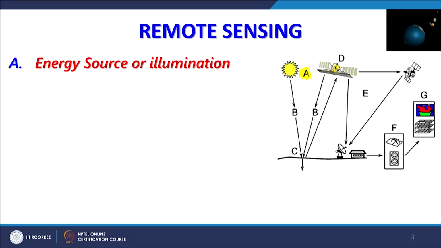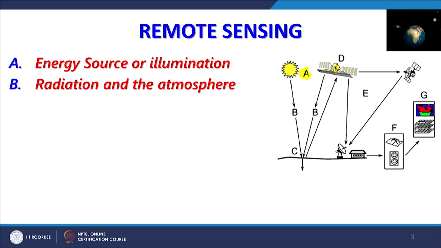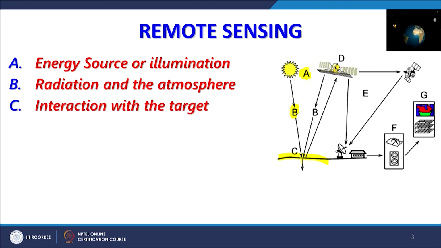So, this is what is shown here: A is the illumination source, B is the radiation and the atmosphere, so that the energy which comes from the sun reaches towards the earth, which is C here, and then some of this energy is reflected or emitted, and then it reaches the satellites.